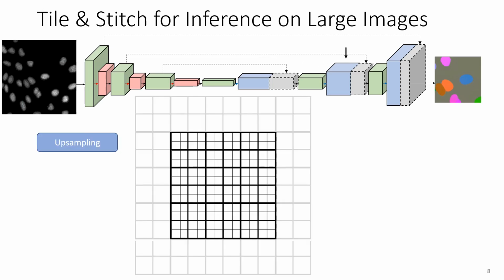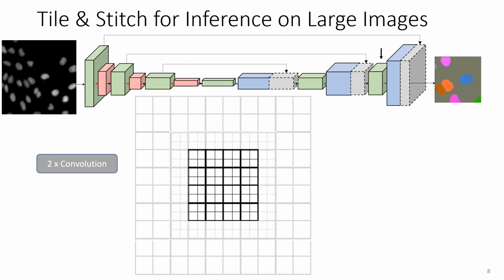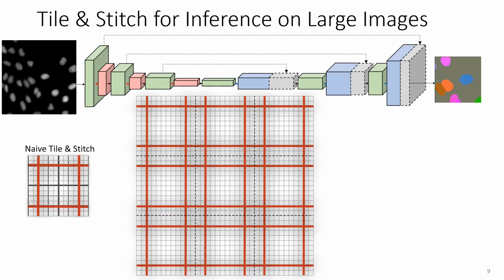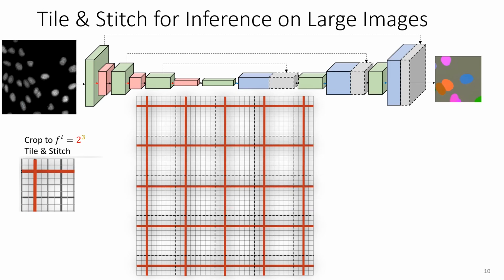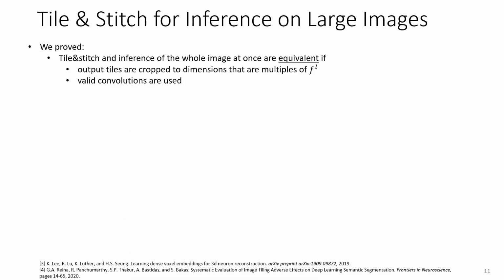Here again, we sketch an upsampling grid, where the pixels in the different levels of the upsampling hierarchy that influence the outputs are visible. Let's highlight the grid lines coming from the bottleneck and stitch the outputs. Naive tile and stitch inference leads to relative positions ending up next to each other at the stitching boundaries that won't end up next to each other when passing in the whole image at once. It's there where the inconsistencies arise. When cropping the output before stitching to some multiple of f to the power of L, the stitched output is equivalent to output predicted when passing in the whole image at once. In the paper, we also proved this equivalence.